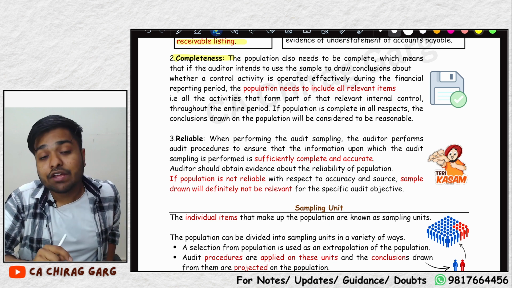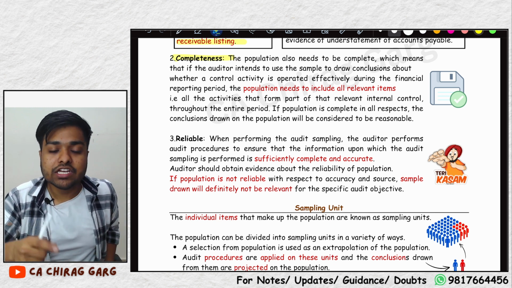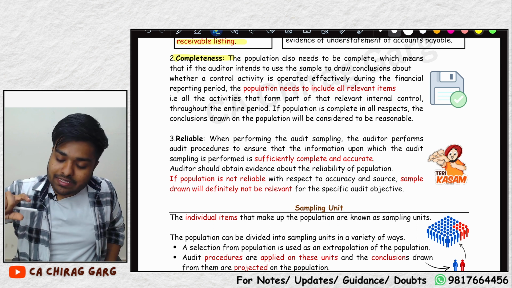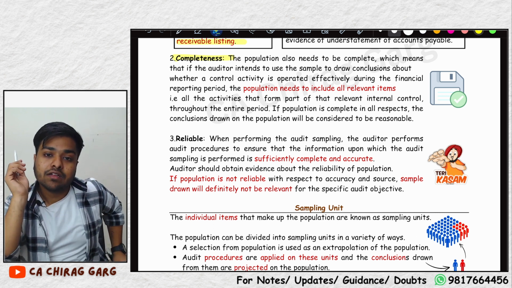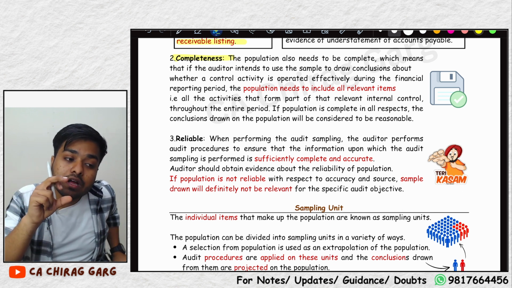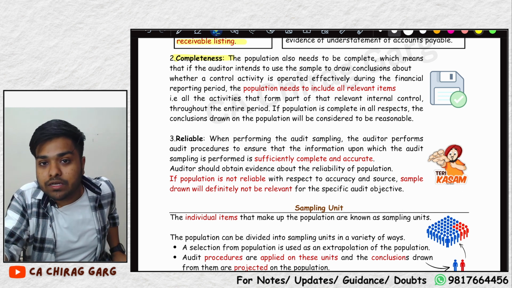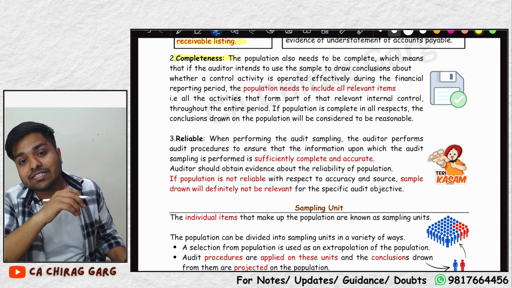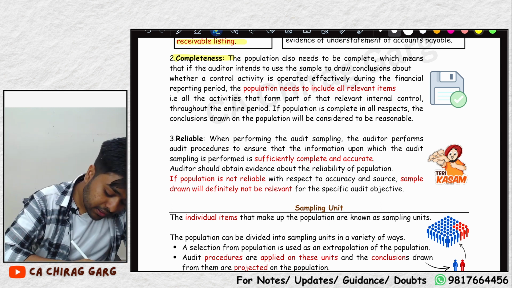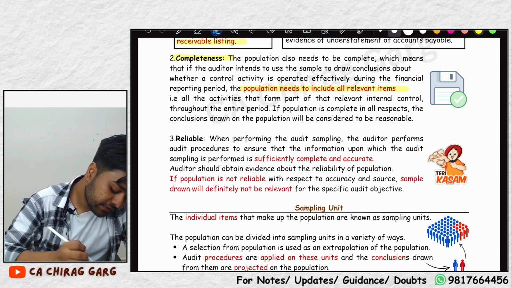Similarly, if there are 2 purchase registers and you have taken samples from only one purchase register, you have not seen the second register, so your conclusions will not be appropriate. There is a possibility that there are misstatements in the second register. So the population should be complete. The population needs to include all relevant items.